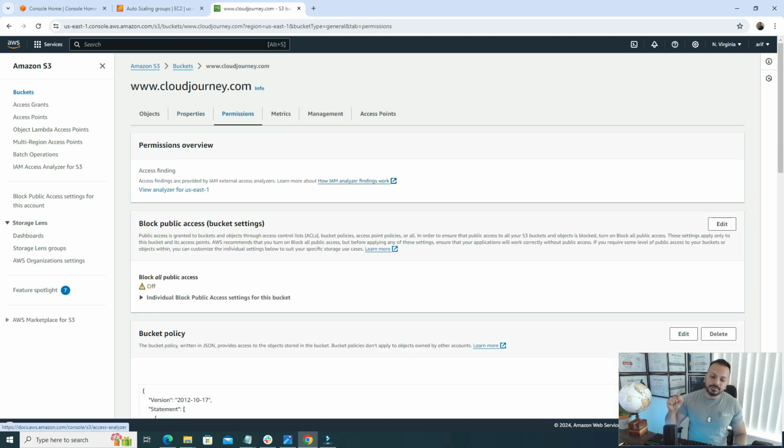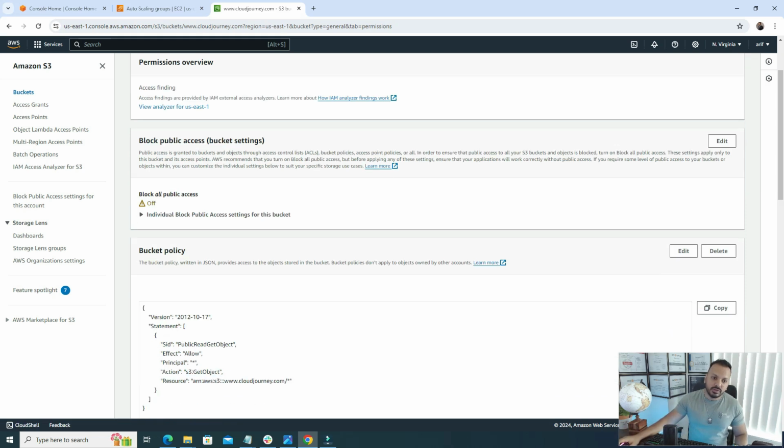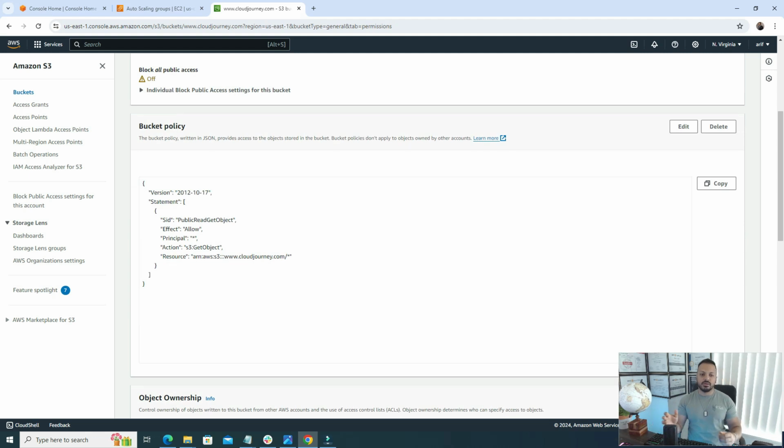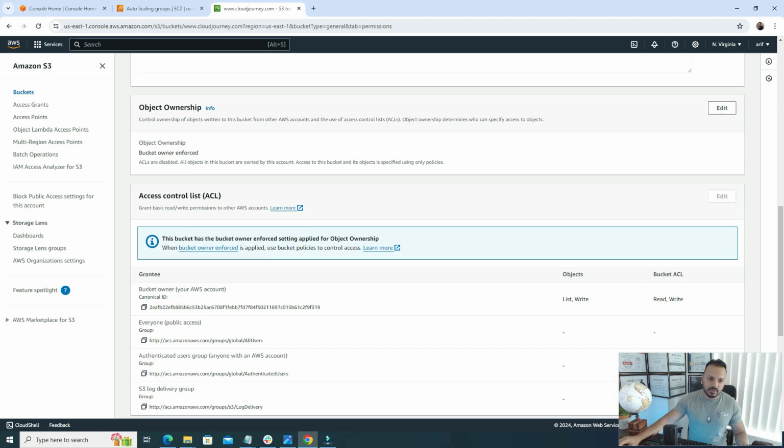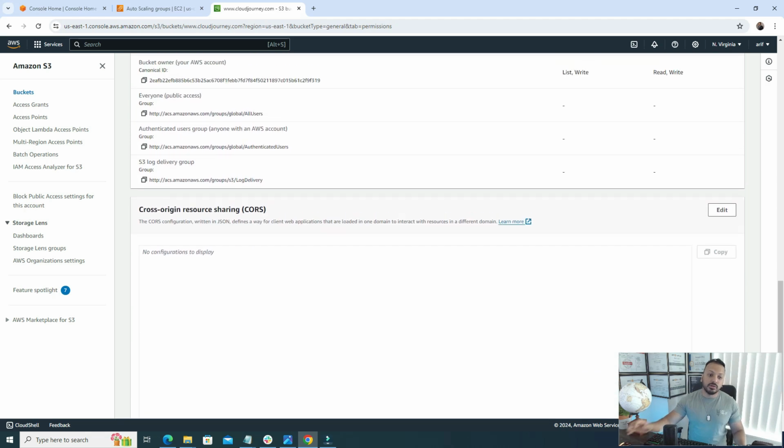Under the S3 bucket, a good part is that we can really control the permissions of the S3 bucket. So here we have different layers of permission. We can block public access. We can create a bucket policy, which will allow us to have a very granular level of access to our S3 bucket objects. And we can also create an access control list. If our static website requires cross-origin resource sharing, then we can create a policy in here which will enable that feature. So this is a very powerful solution.